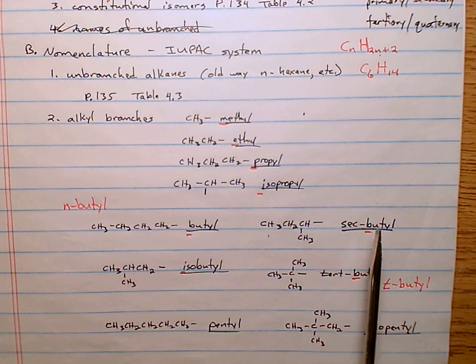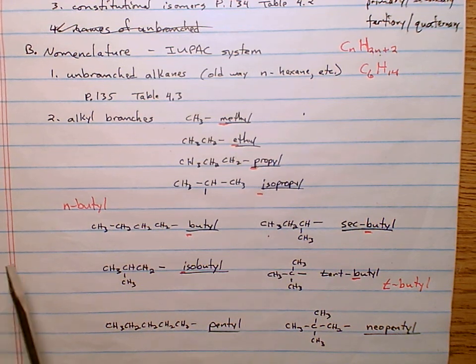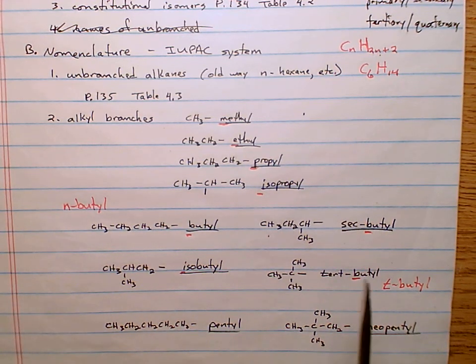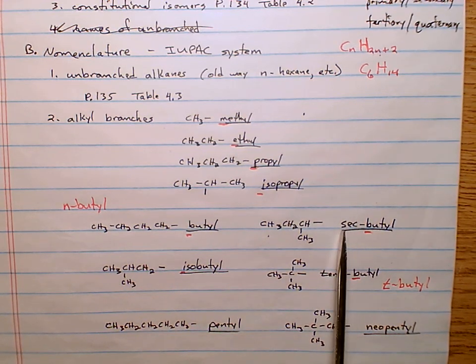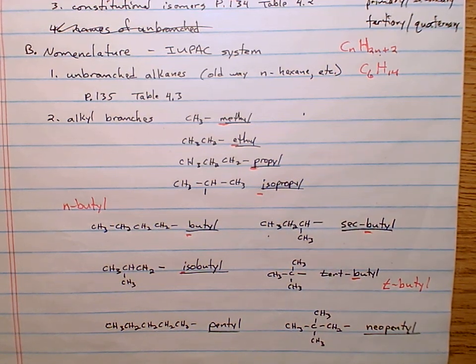Note, alphabetically, you would put sec-butyl before ethyl, because B is before E. If your molecule had a sec-butyl and a tert-butyl in there, then sec-butyl would come before tert-butyl because of the S and the T. But they both would come before anything else because they're both butyls.